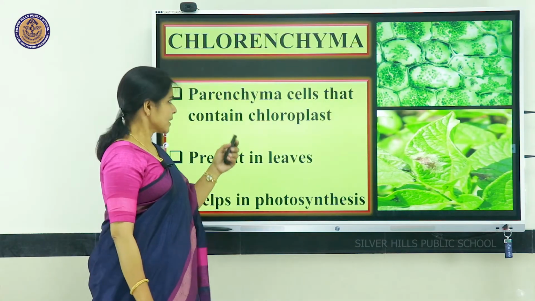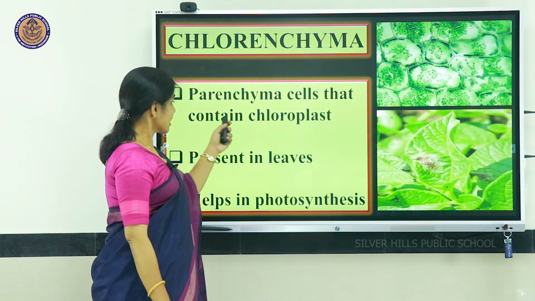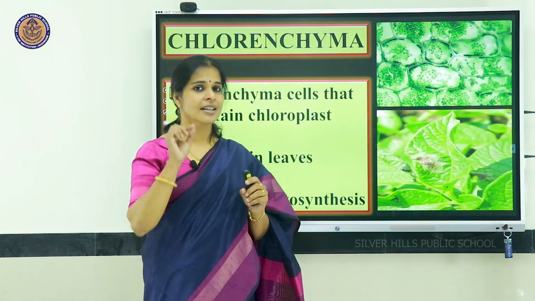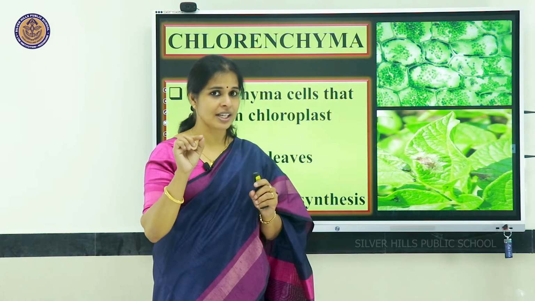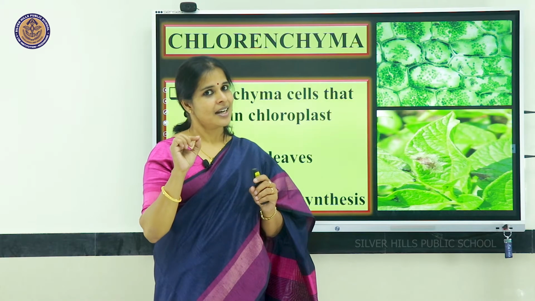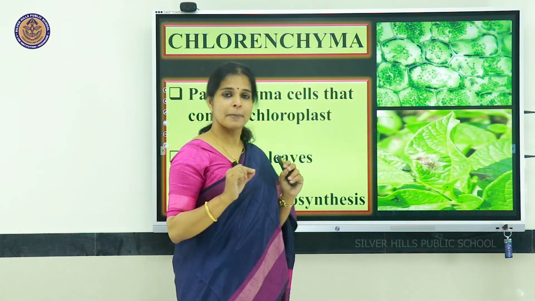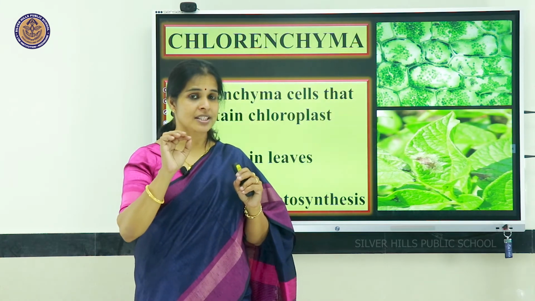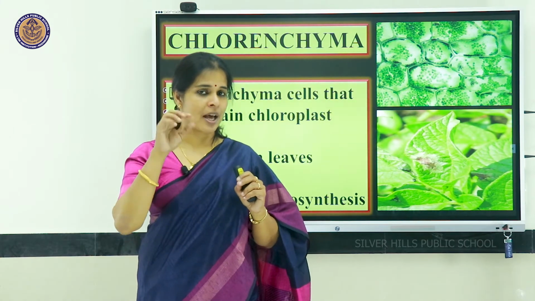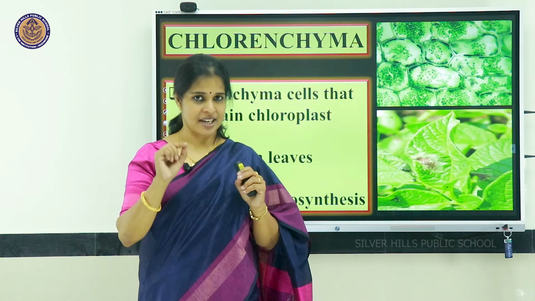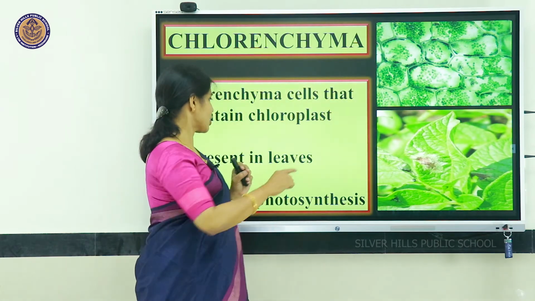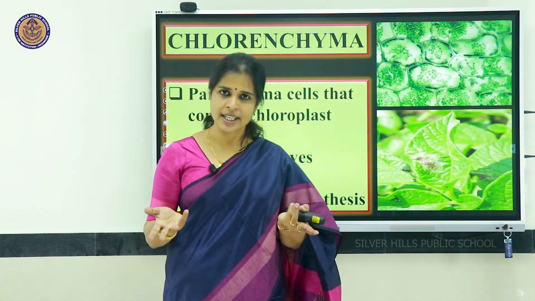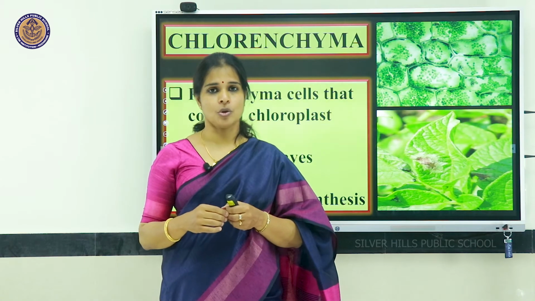Next, parenchyma cells sometimes contain chloroplast in them, that is, green colored chlorophyll containing plastids. These are generally present inside the parenchyma cells. Chloroplast is not a pigment, it is an organelle. So, when chloroplast is present in the parenchyma, such parenchyma we call chlorenchyma. It is parenchyma only, but it contains chloroplast.